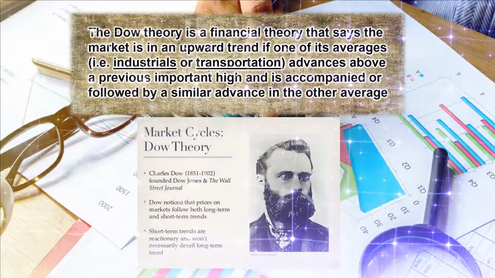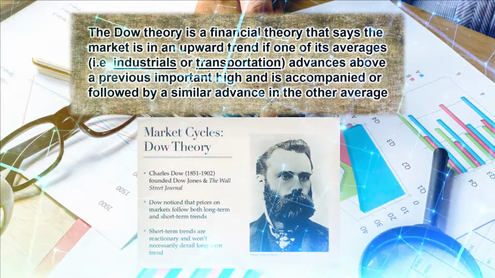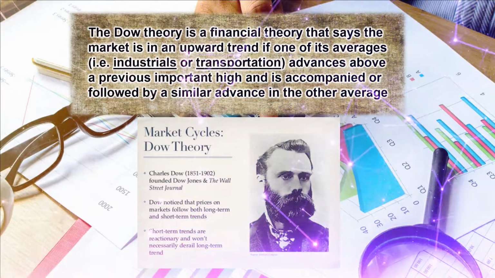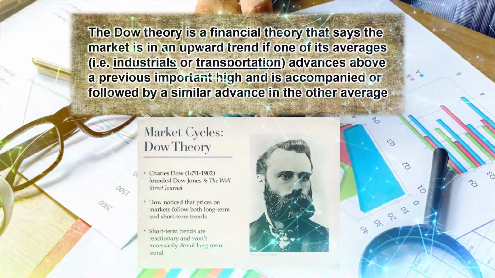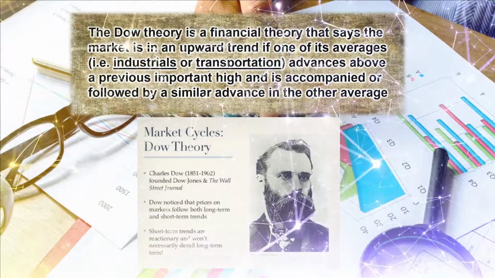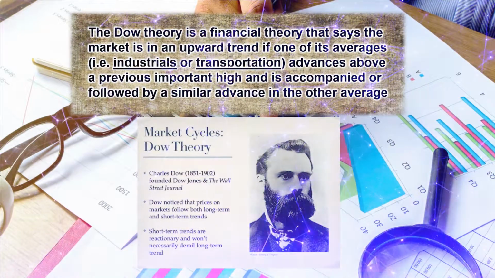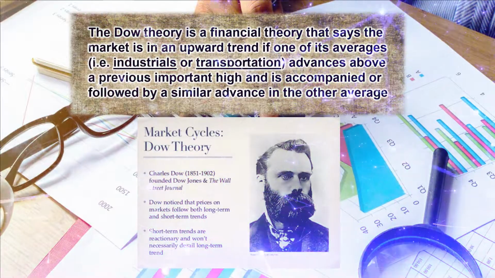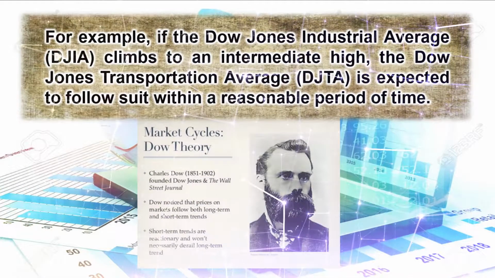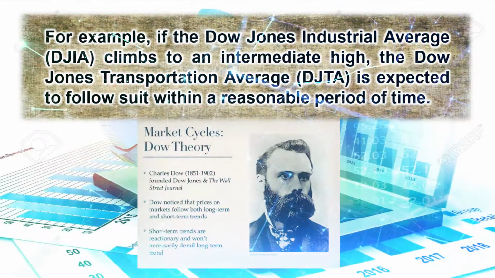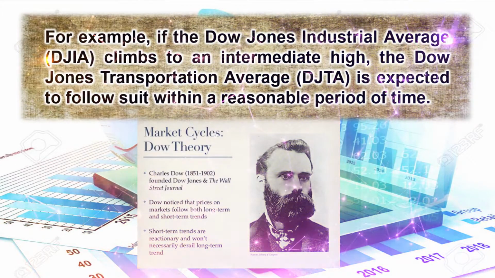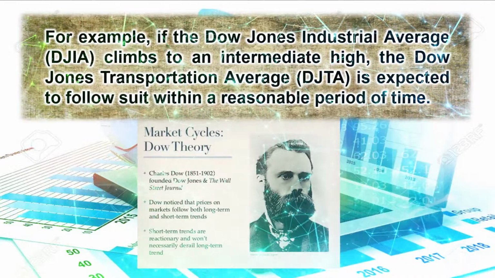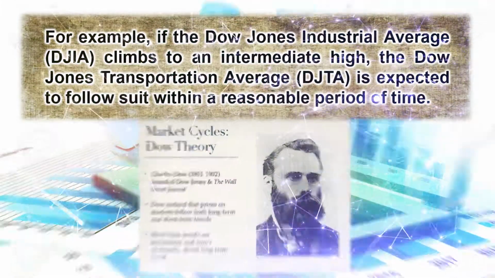The Dow theory is a financial theory that says the market is in an upward trend if one of its averages, for example industrials or transportation, advances above a previous important high and is accompanied or followed by a similar advance in the other. For example, if the Dow Jones Industrial Average climbs to an intermediate high, the Dow Jones Transportation Average is expected to follow suit within a reasonable period of time.